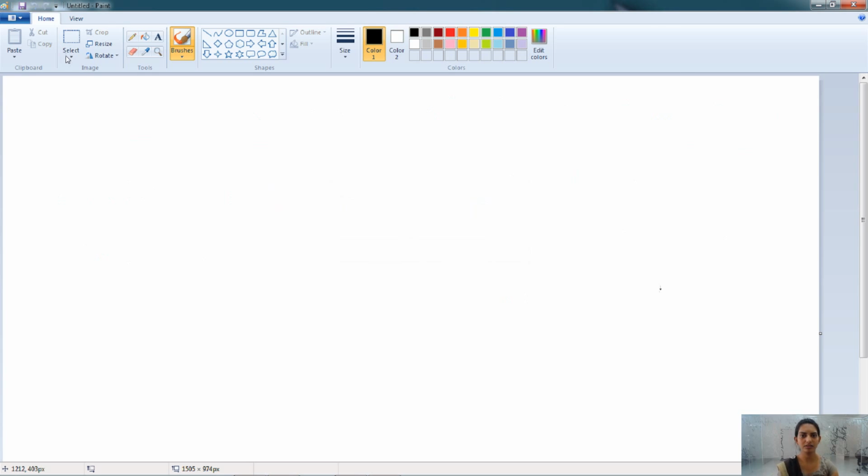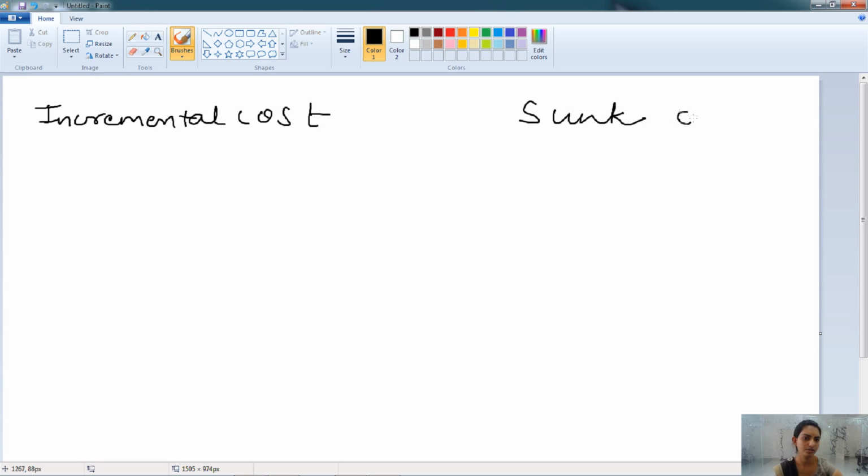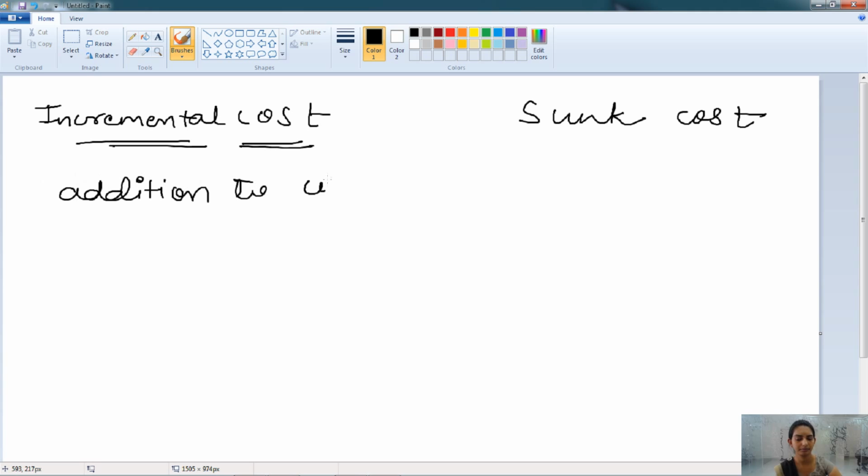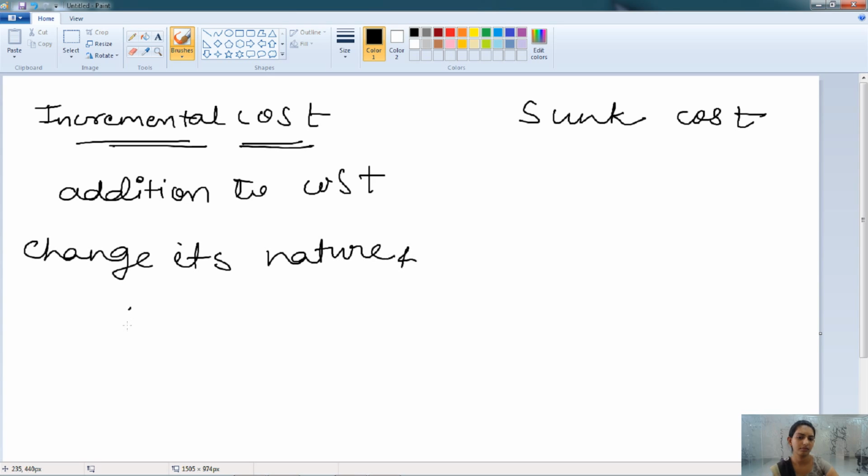The other type of cost is the incremental cost and sunk cost. Here incremental cost is an addition to the cost. Cost is added into the account when the firm would like to change the nature and the level of business activity.